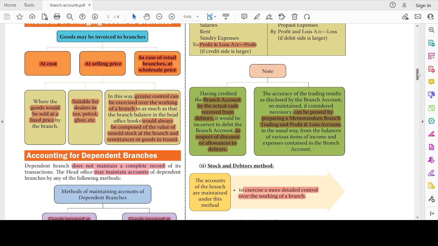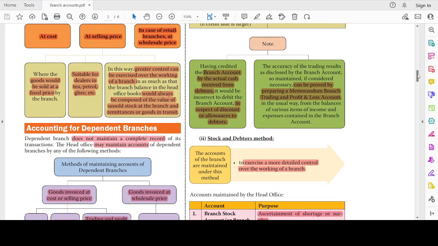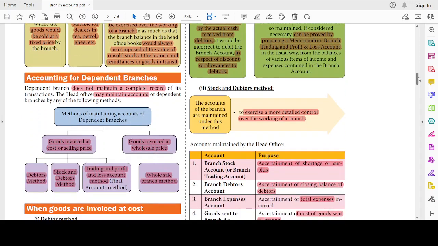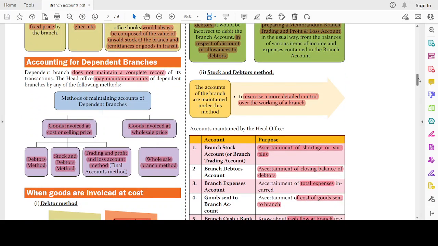Now, let's see about the accounting for dependent branches. Dependent branches do not maintain a complete record. So, actual accounts, that is the double entry system of accounts, will be maintained in the head office, while returns and reports and some memorandum accounts will be maintained in the branches. Methods of maintaining accounts of dependent branches. If the goods are invoiced at cost or selling price, then we have three methods. One is the debtors method, second one is stock and debtors method, and third one is final accounts method. When the goods are invoiced at the wholesale price, then we have the wholesale branch method.